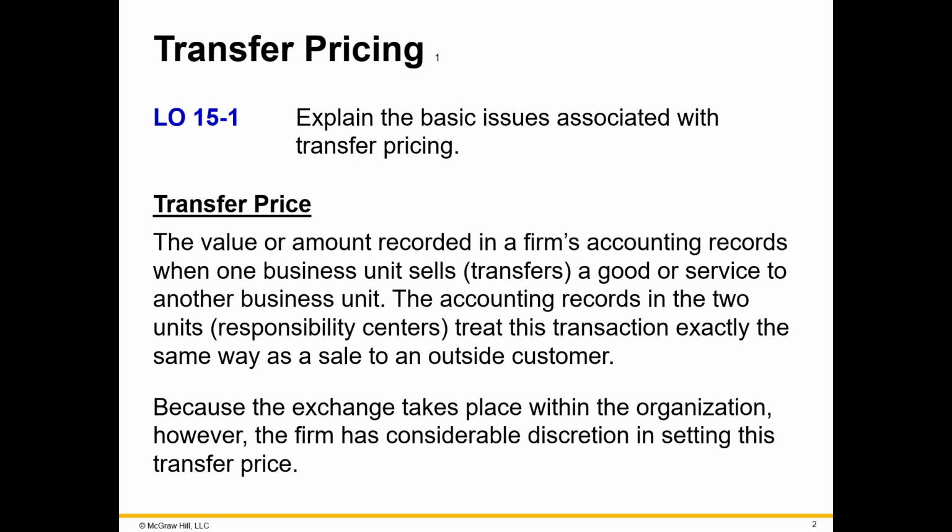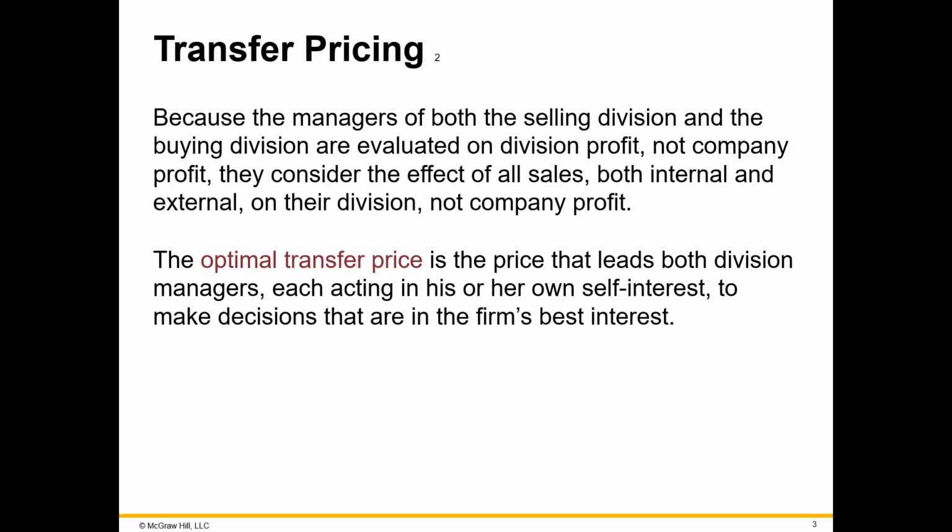But for cost accounting purposes, like we mentioned, those are internal records, and since intercompany transactions are internal transactions, they can set the transfer price pretty much how they want. So what should the transfer price be? Remember that this is one company, one big company with two or more different divisions. So in the end, the transfer price doesn't really matter to the overall organization. It's not going to change the company's overall profit. And we'll see that in an example coming up.